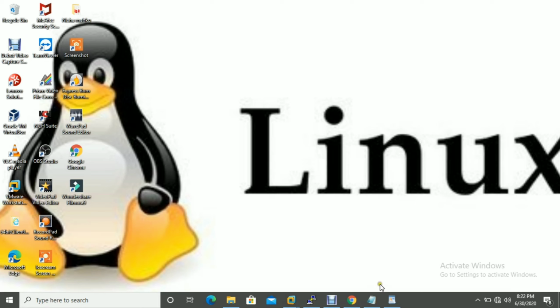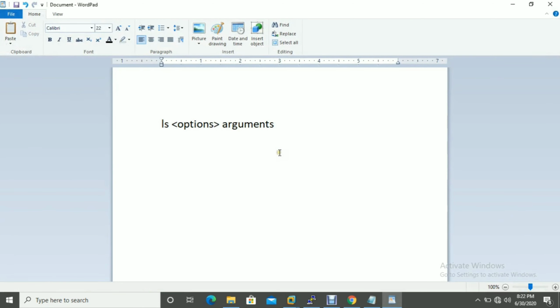First, let me explain the syntax. What is the syntax for the ls command? For the ls command syntax, you have to use ls, space, options, and then argument. I will show you practically. So this is the syntax basically. Okay, let me go to the server.